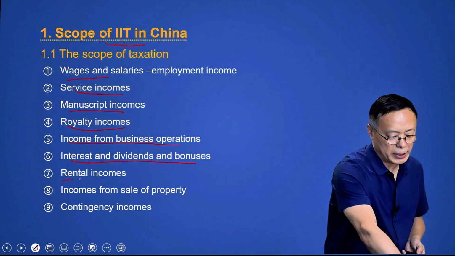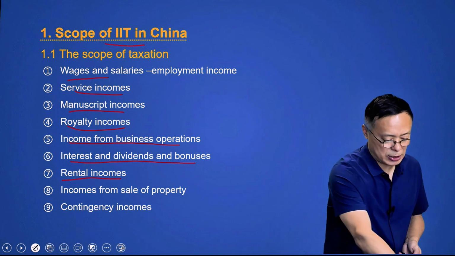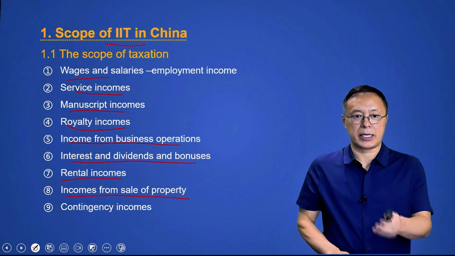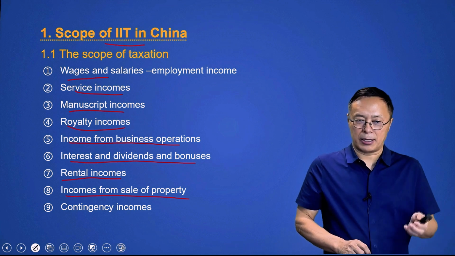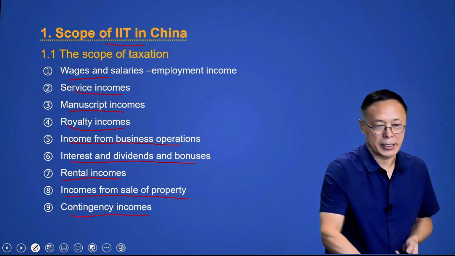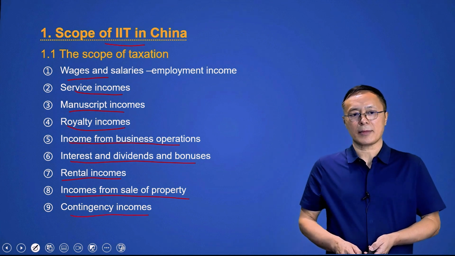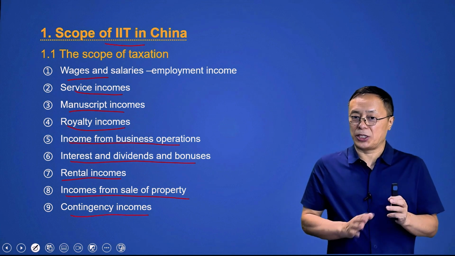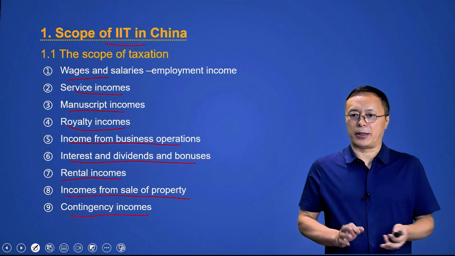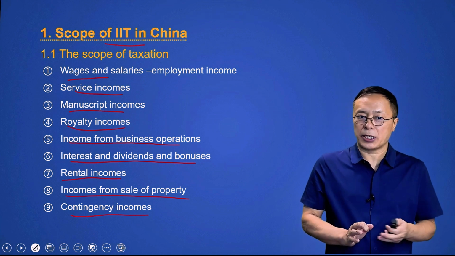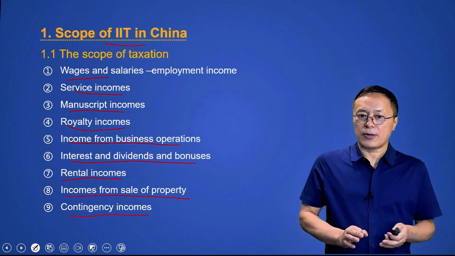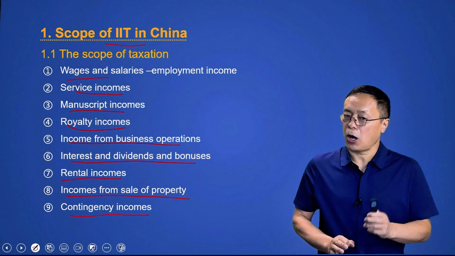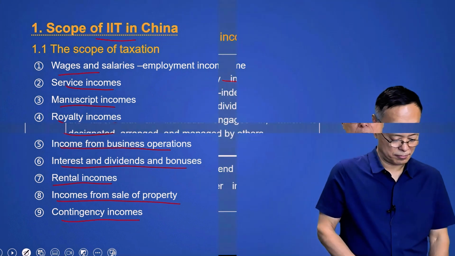Number 7, rental incomes. And number 8, incomes from sale of property. Number 9, contingency incomes. Different computational rules apply to different types of income. At the basis of individual income tax, we should first classify the types of income.